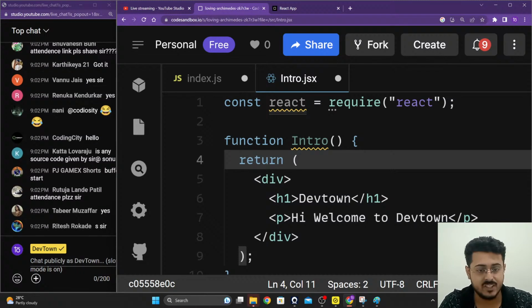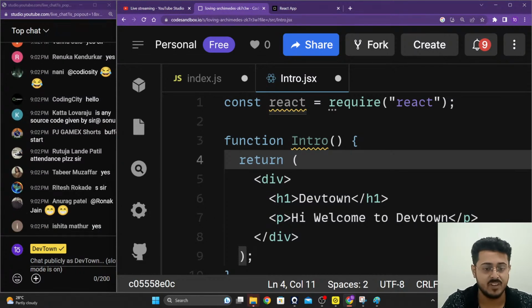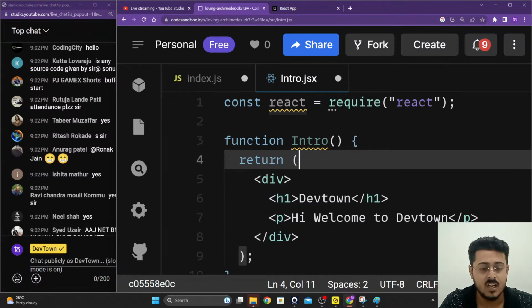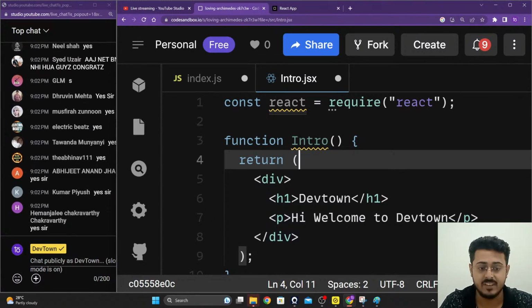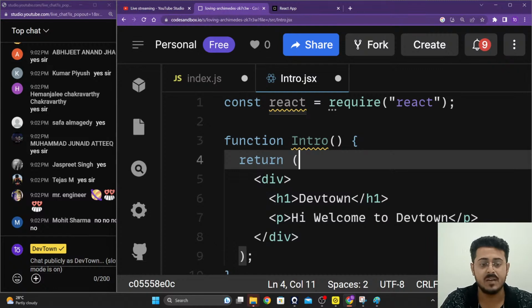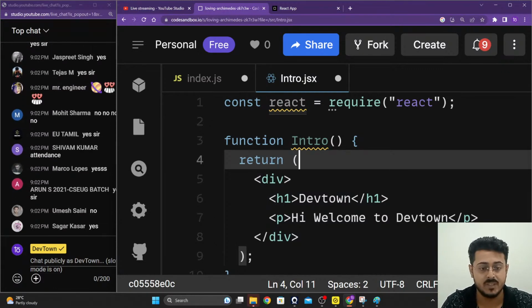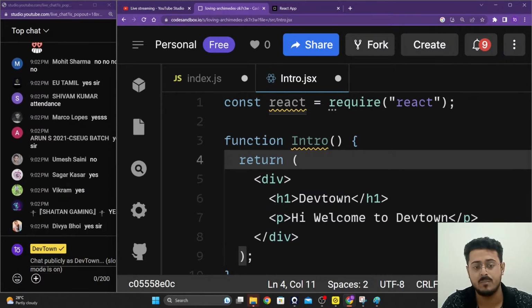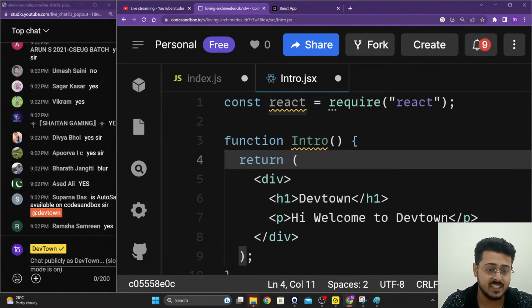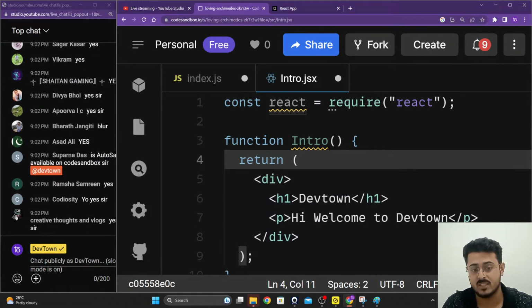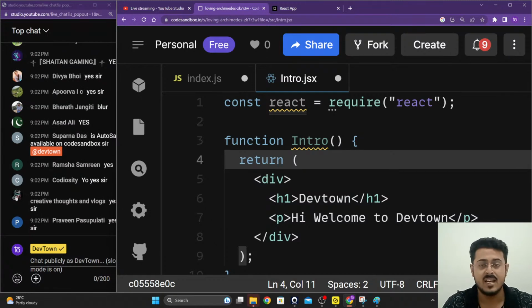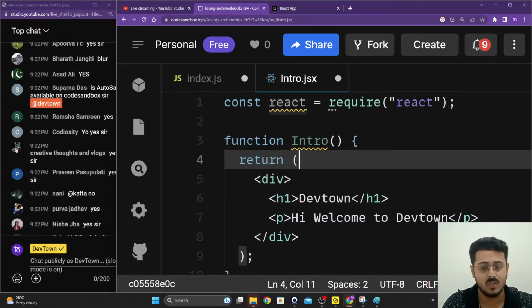Rutuja, I would like you to know that even if you have 100% attendance, you are not going to get your certificates. I'm very sorry to tell you this, but for this bootcamp, Shivam Kumar and Rutuja, even with 100% attendance, you will not get your certificates. The reason is you are here just for the attendance, not for the classes.